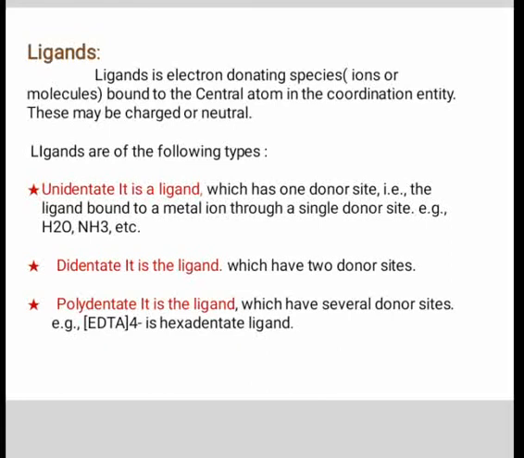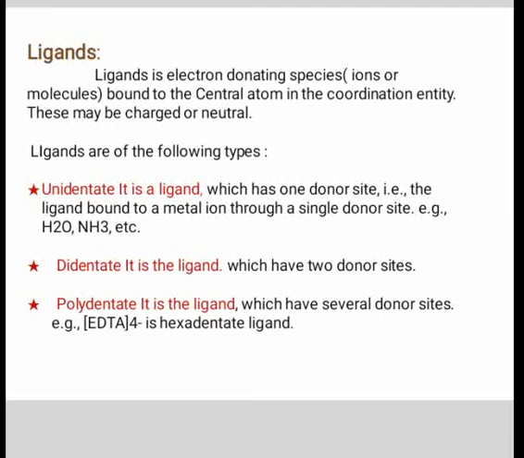First, unidentate or monodentate ligand. If only one donor atom is present in a ligand such that it donates only one electron pair to the central metal atom or ion, it is called a unidentate or monodentate ligand.